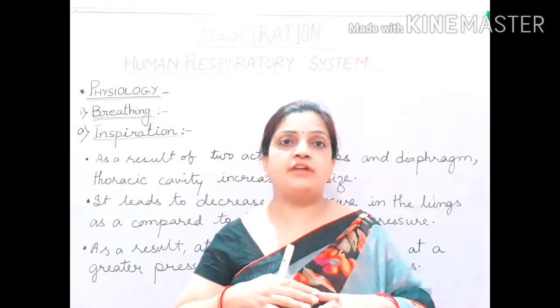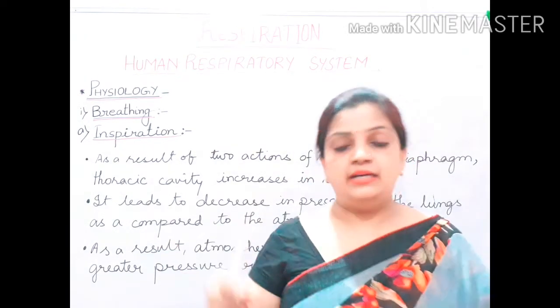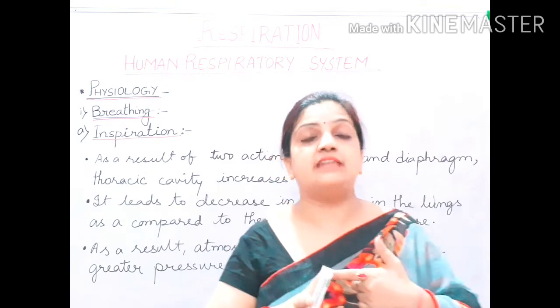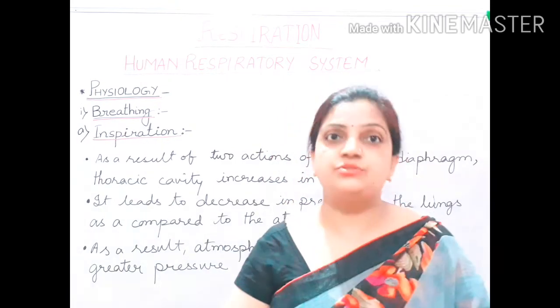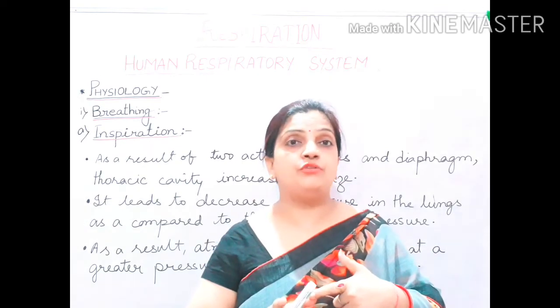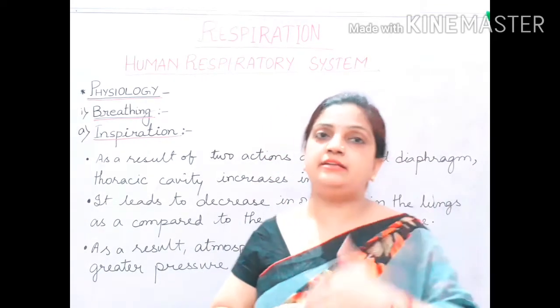Fourth, the diaphragm changes from an arc shape into a flat shape, and then the thoracic cavity increases in size and pressure reduces, and because of the lower pressure inside, air from outside is entering inside.